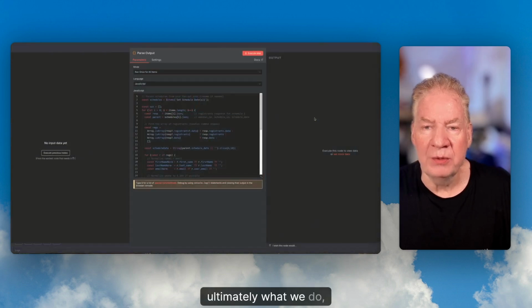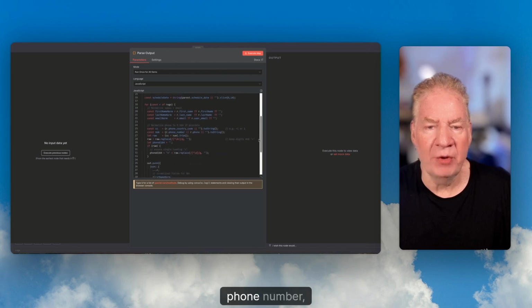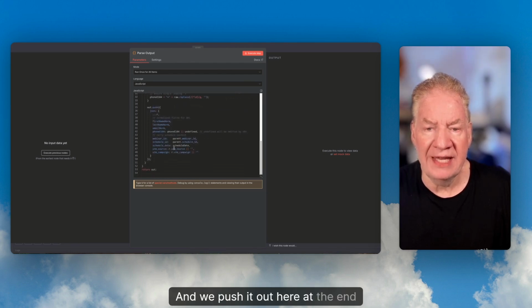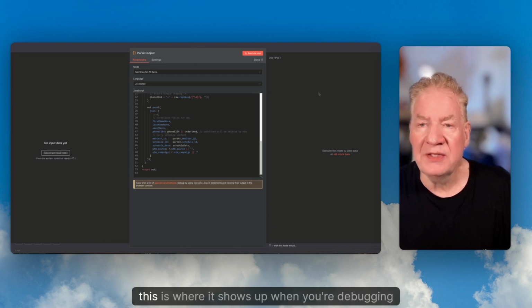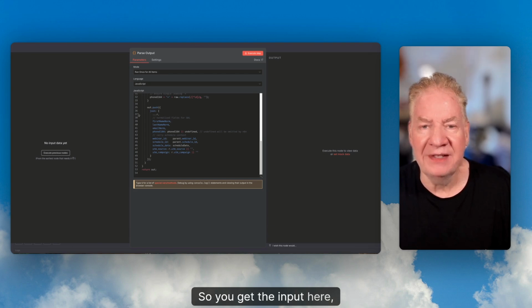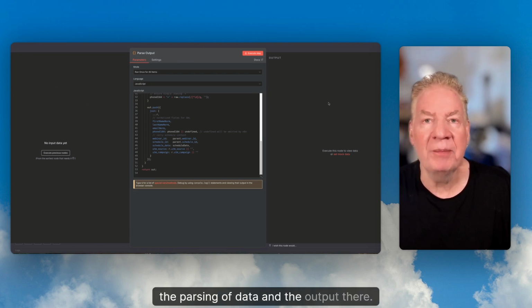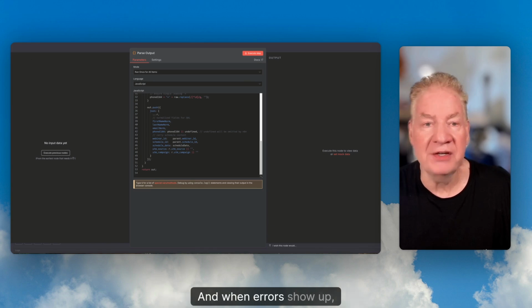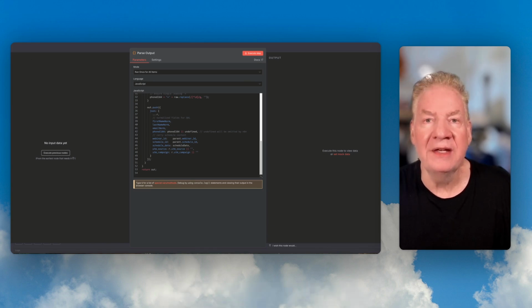Then ultimately what we do, we want to parse that out as well. So we can get first name, last name, phone number, email, et cetera. And we push it out here at the end. And this is where it'll show up. And by the way, this is where it shows up when you're debugging this stuff. Okay, so you get the input here, the parsing of data and the output there. Very simple to validate and to test. And when errors show up, you can debug.